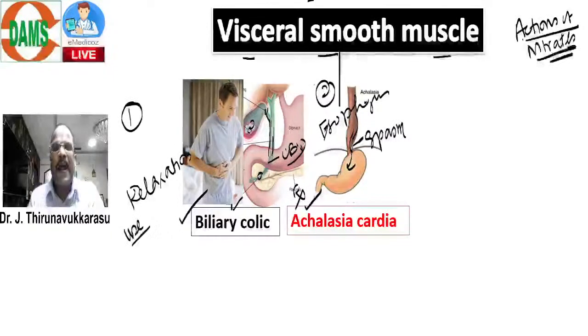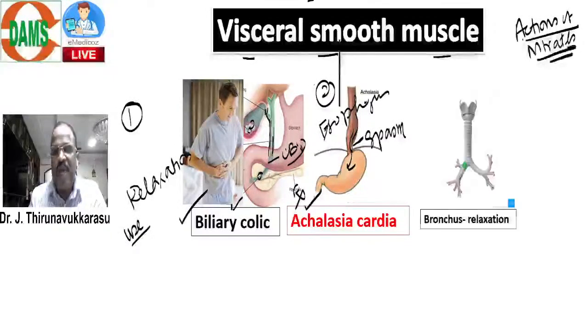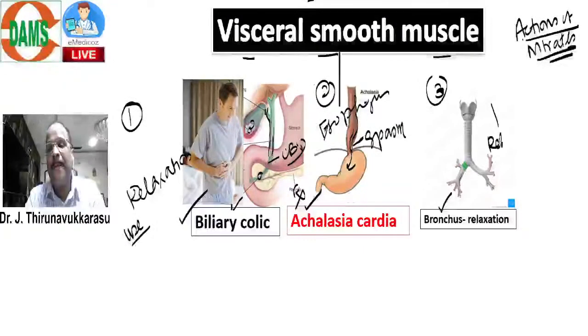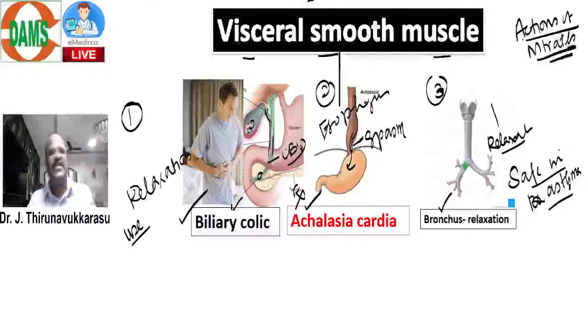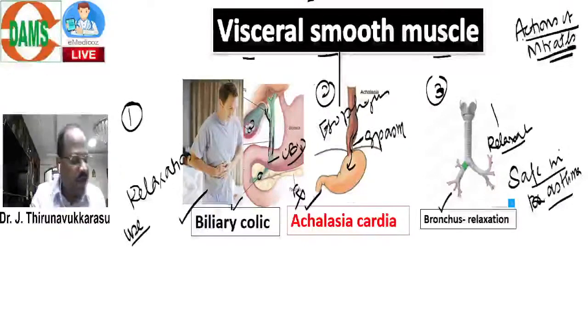And finally, nitrate is also able to relax the bronchus. Look here. Nitrate also able to relax bronchus. Because of this property, it can be safe, even in bronchial asthma patients. See, actually it is not useful for treating asthma. It is safe even in asthmatic patients.